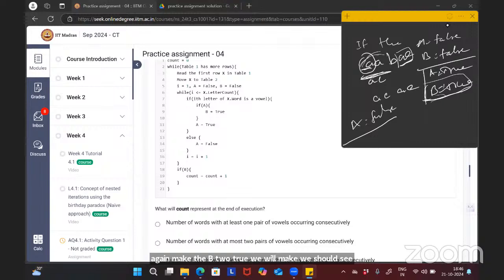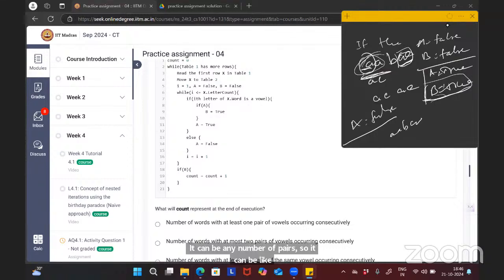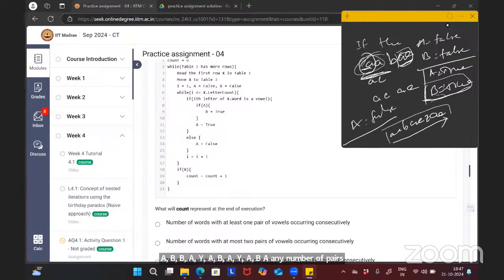So if we have seen a vowel pair, it can be any number of pairs, no? It can be like A, A, or a non-vowel and A. Any number of pairs of vowels can occur consecutively in that word. It's not like at most one or at least one pair. Suppose a sequence of three vowels comes together.